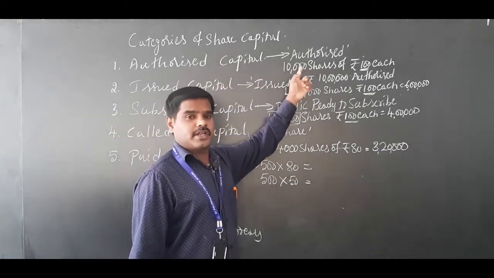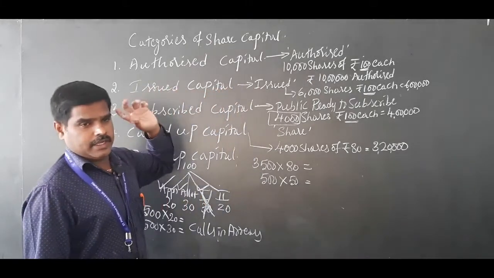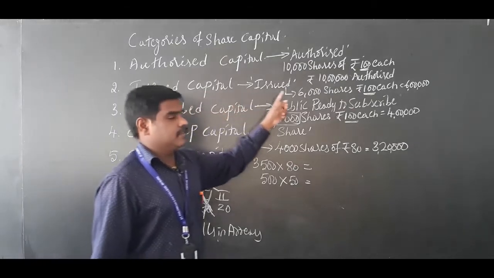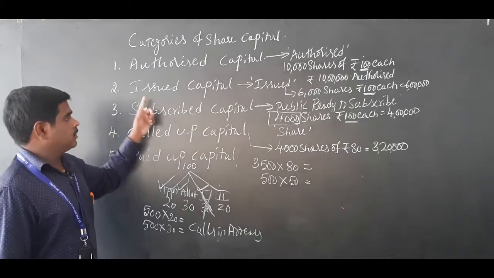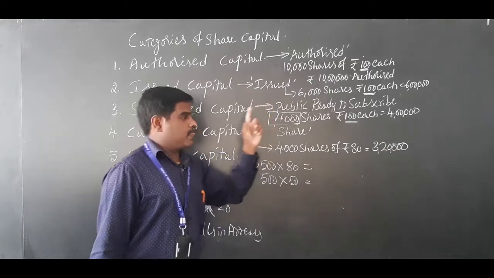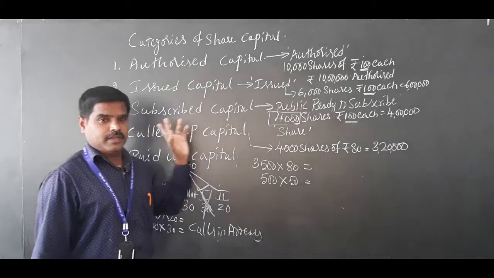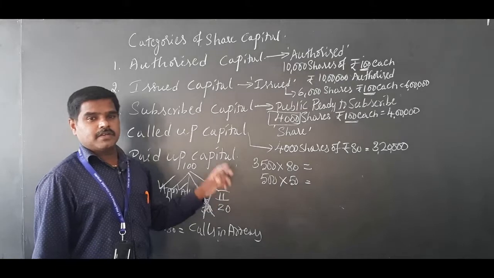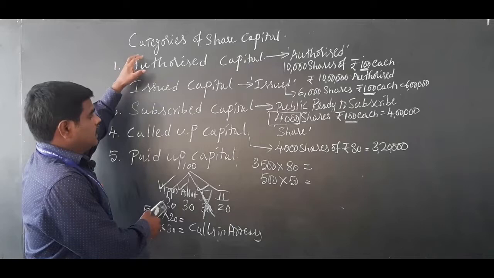Authorized capital is the capital authorized to issue, and it will be mentioned in the memorandum of association. Issued capital is a part of authorized capital which is actually issued to the public. Subscribed capital is a part of issued capital, how much the public is ready to purchase. Called up capital is the capital which is called by the company. Paid up capital is the capital which is paid by the shareholder. So this is about the categories of share capital.